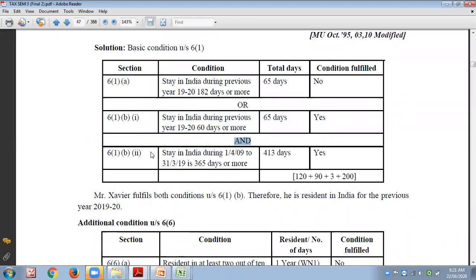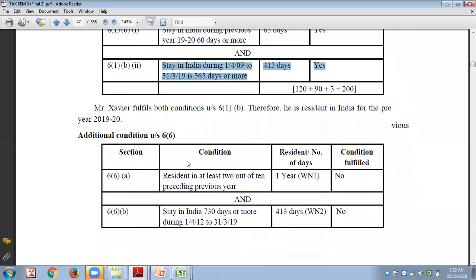And section 6, subsection 1, clause B, subclause 2. That is why I have asked you to keep your notebook. Start writing these conditions. Very, very important. Definitely there will be a question on residential status. So section 6, subsection 1, clause B, subclause 2. What does it state? Stay in India for the preceding 4 previous years for 365 days or more. If it is there, then they will be resident.